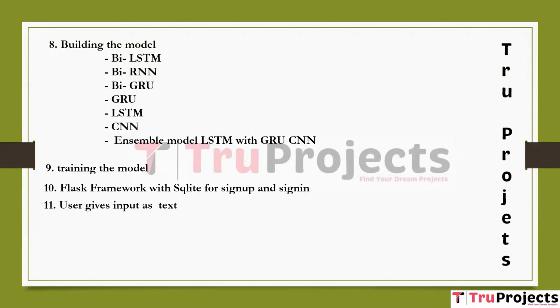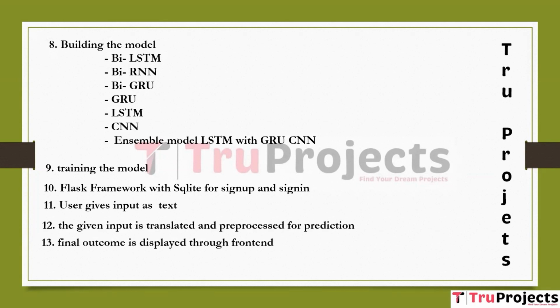Next one is user input and pre-processing. In this module, user inputs the text, which is translated and pre-processed to prepare it for sentiment analysis and emotion detection. Next one is the given input is translated and pre-processed for prediction. Next one is final outcome is displayed through the front end. The prediction results will be displayed to the users through the front end in this module, offering insights into the sentiment and emotions associated with the input text.